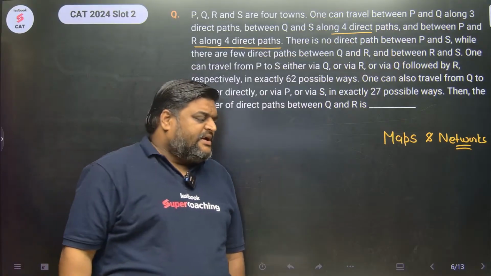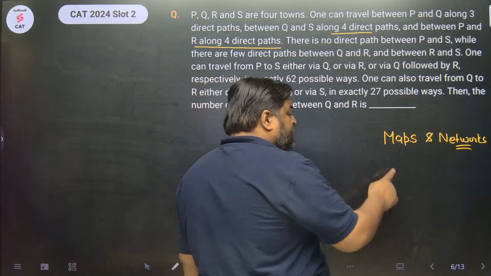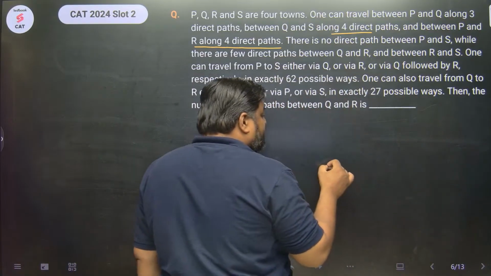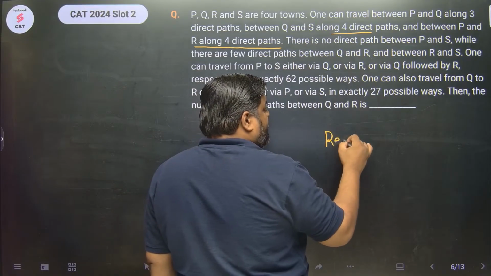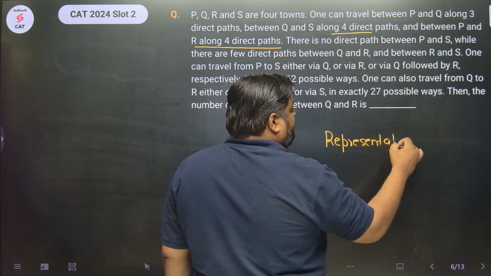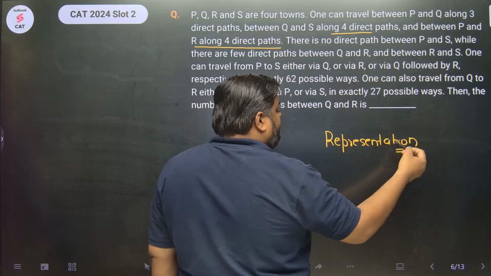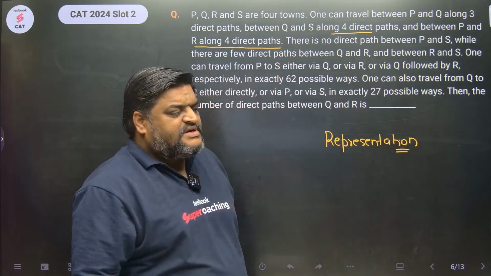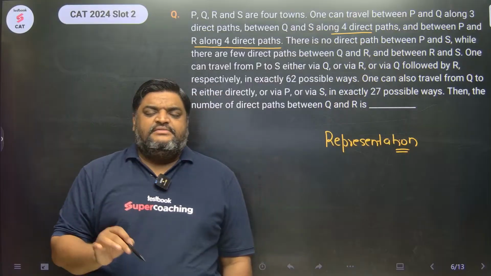And बहुत important है in such questions, a question of routes and networks is representation. Representation will play a very important role. If properly represented, you can solve the question very easily.